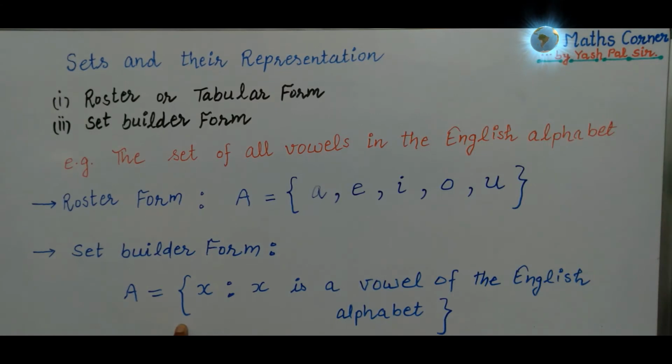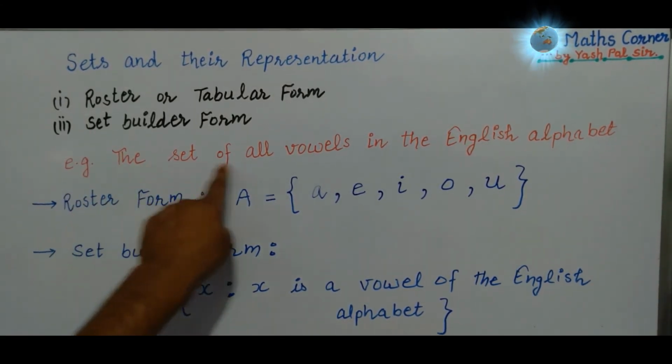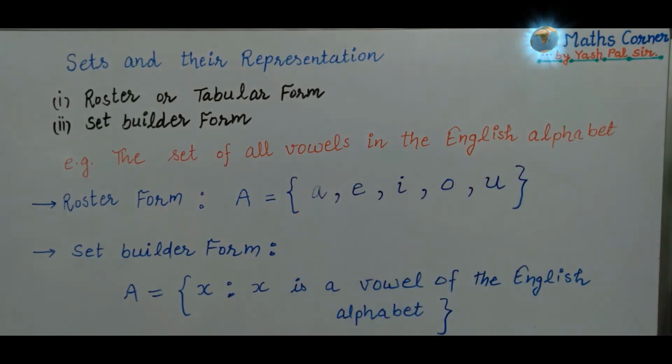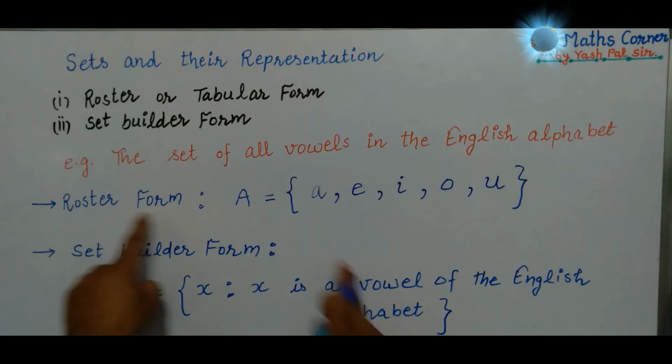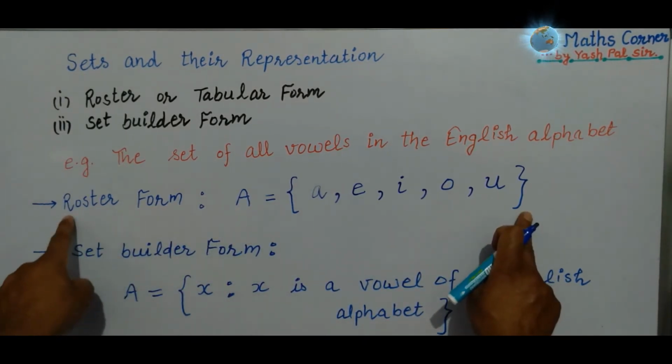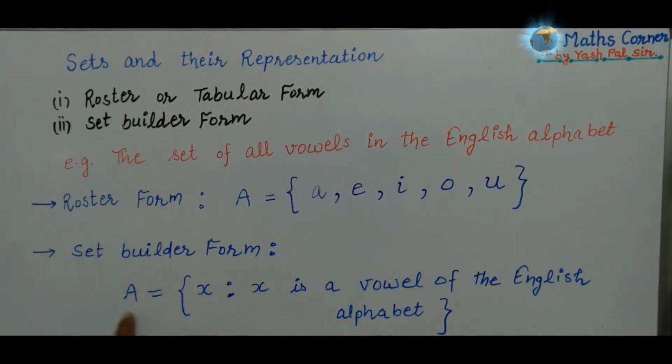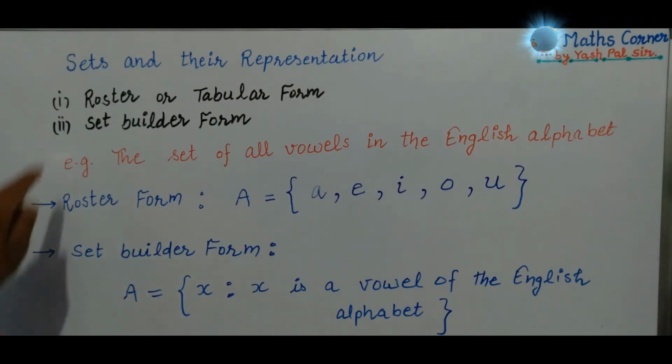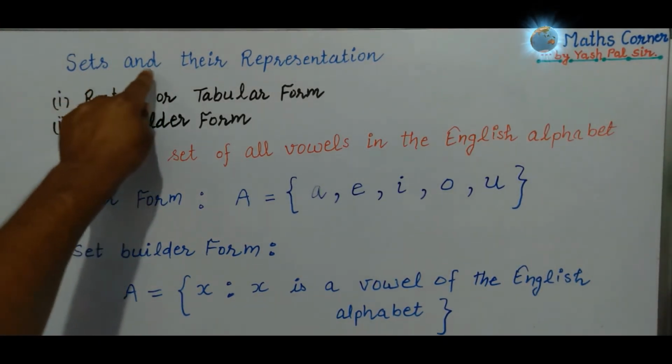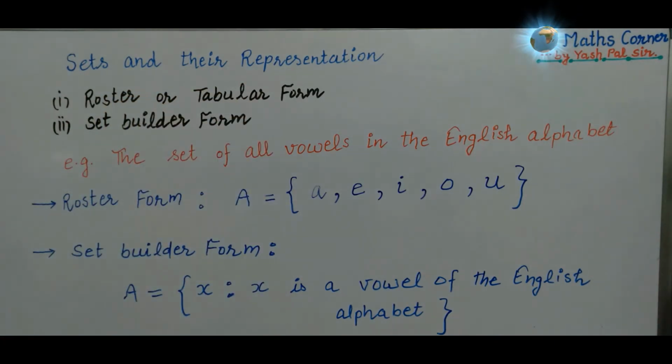Okay, this is how we write the set of all vowels in the English alphabet in set builder form. First one, writing this way is called roster form; writing this way is called set builder form. So this is sets and their representation. Now we shall discuss a few questions.